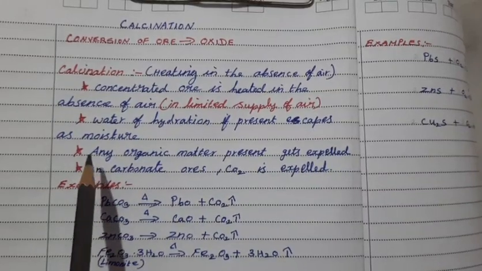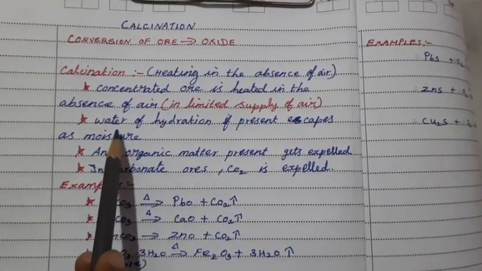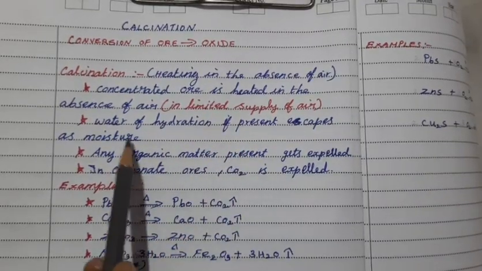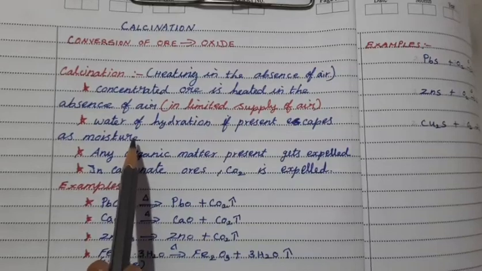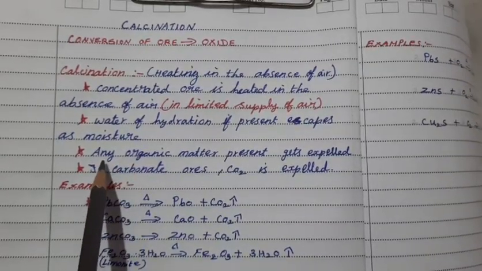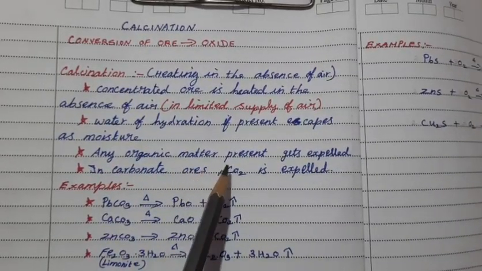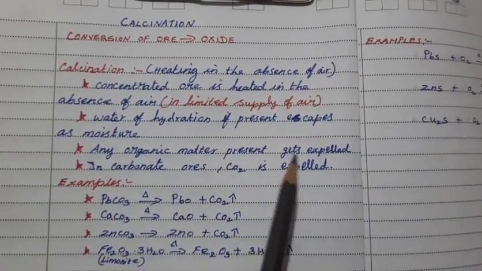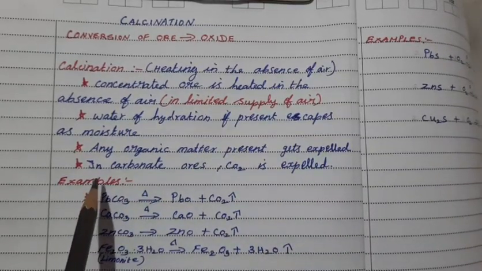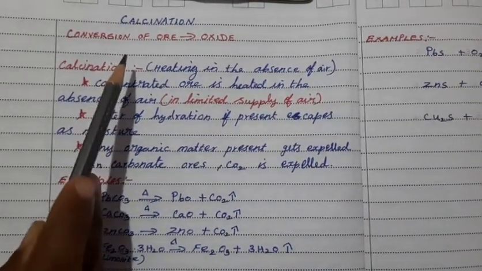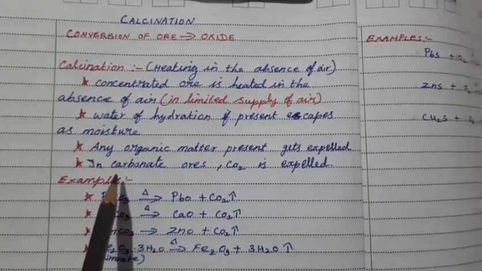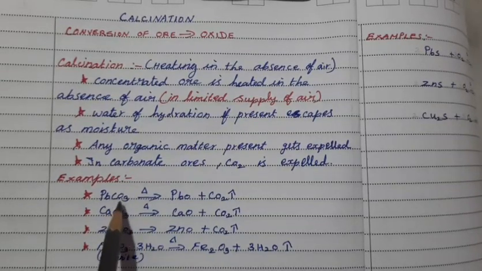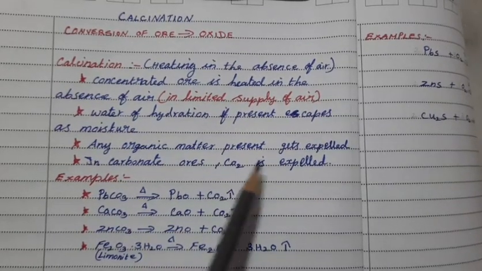Suppose the ore contains any water of hydration, then that water or moisture easily escapes. Suppose the ore contains any organic matter, which means some volatile substance, it easily gets expelled. For example, this calcination is suitable for carbonate ores, because carbon dioxide gas is expelled.